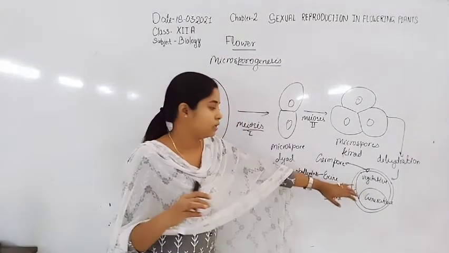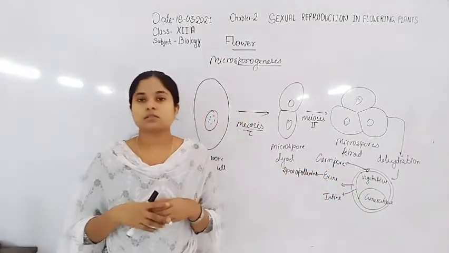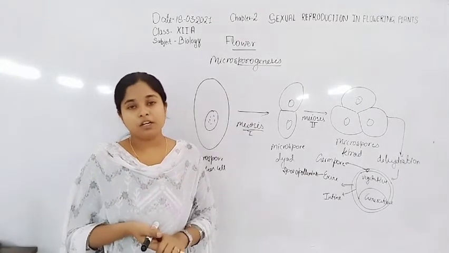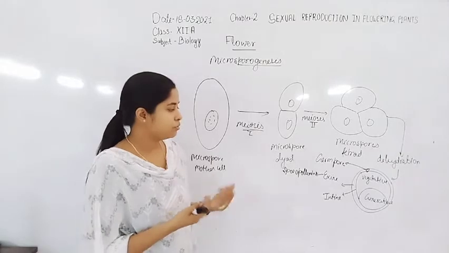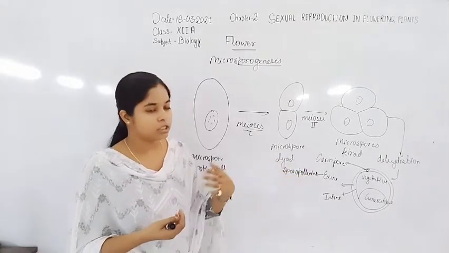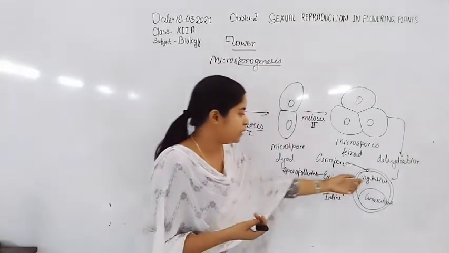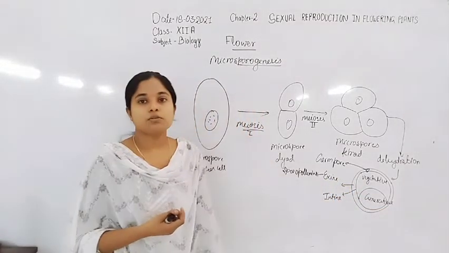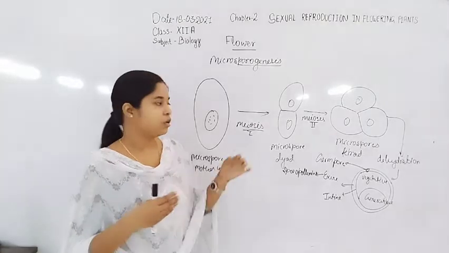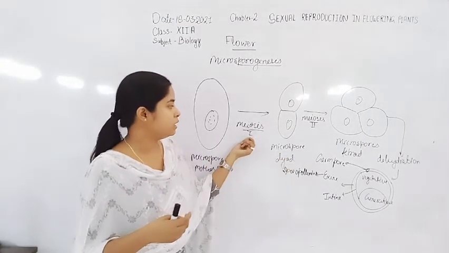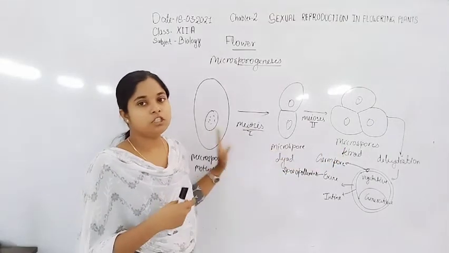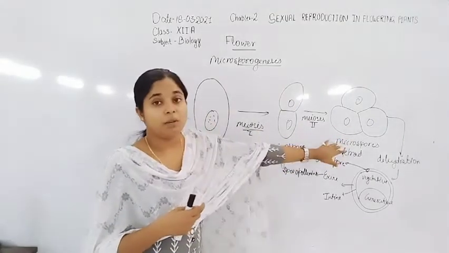Vegetative cells actually provide nutrition to the developing sperm. So for the formation of the sperm, they help in the development and growth of the sperm, and the generative cell undergoes mitosis division, because meiosis division already happened during the formation of microspores. The ploidy changes from diploid to the haploid condition.